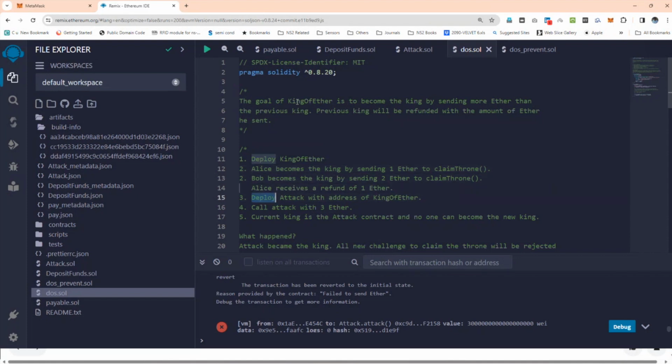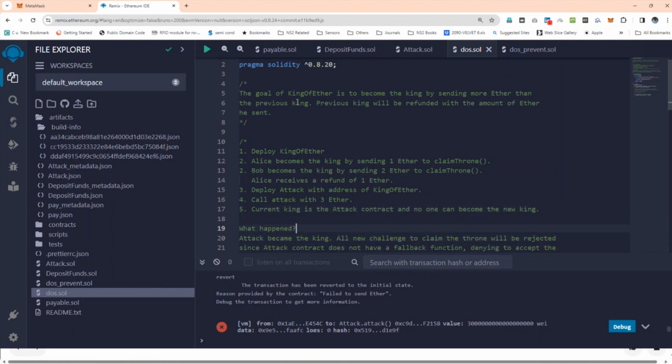Now deploy the attack contract with the address of King of Ether. The attacker has to capture the King of Ether address and then deploy. Call attack with three ethers. What does call attack with three ether mean? Because the claim throne is already at two ethers, now I send three ethers to the attack. So the current king is the attack contract and no one can become the new king, even by giving four or five ethers, more than what the previous king gave. The reason being the attacker comes with the address of King of Ether.